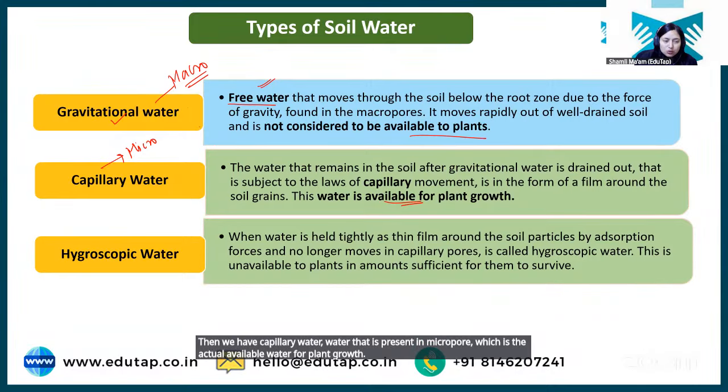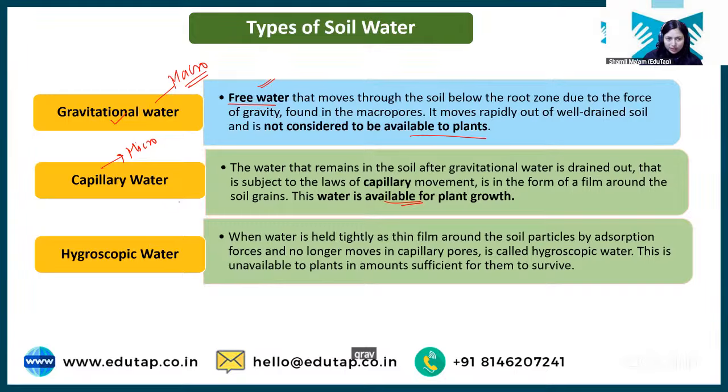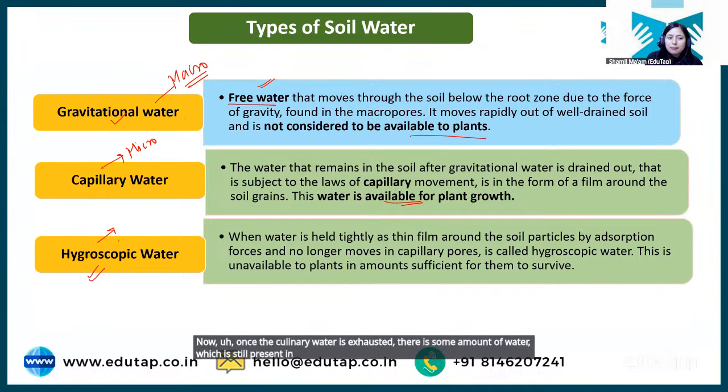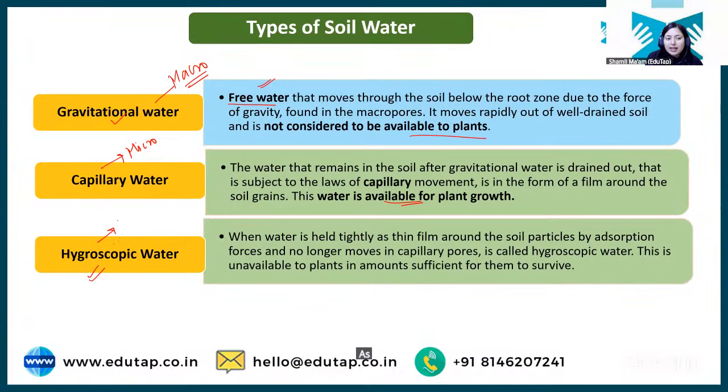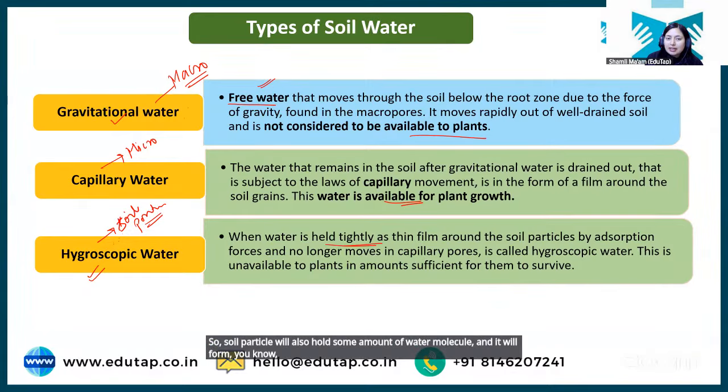Now, students, apart from gravitational water and capillary water, we have hygroscopic water. Once the capillary water is exhausted, there is some amount of water still present in soil. But this water is not available for the plant, as it is held tightly by the soil particle. The soil particle forms a thin layer of water molecules around it.